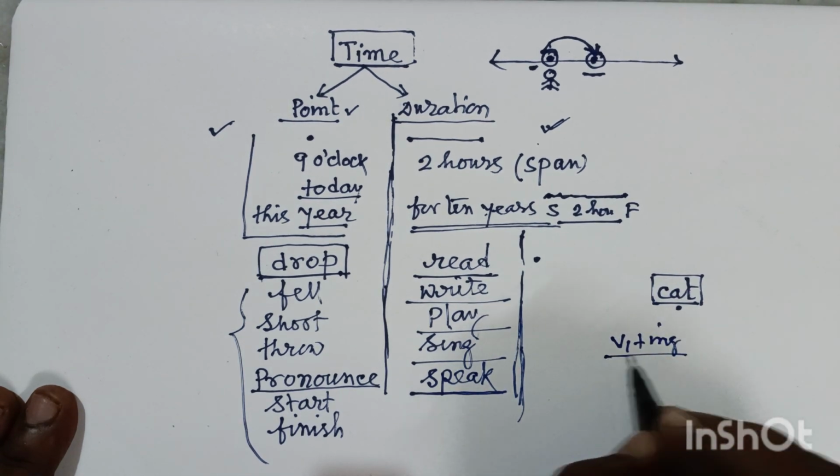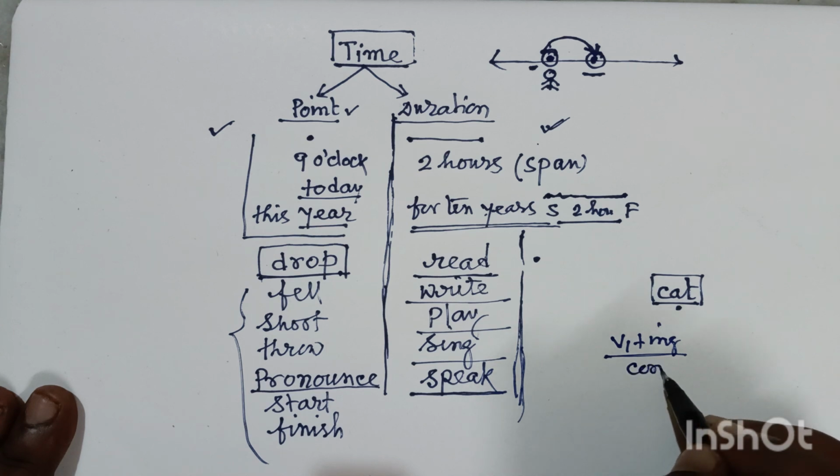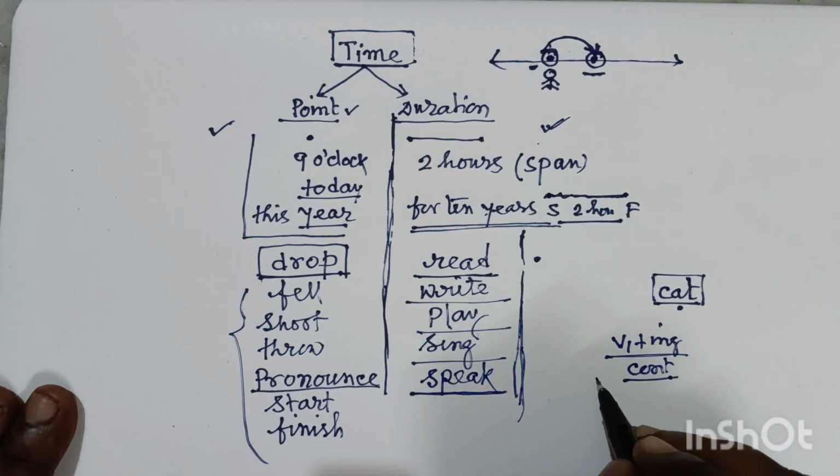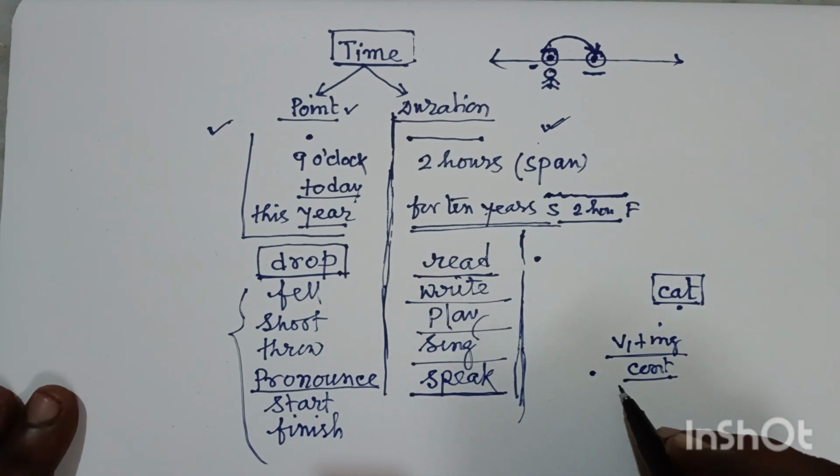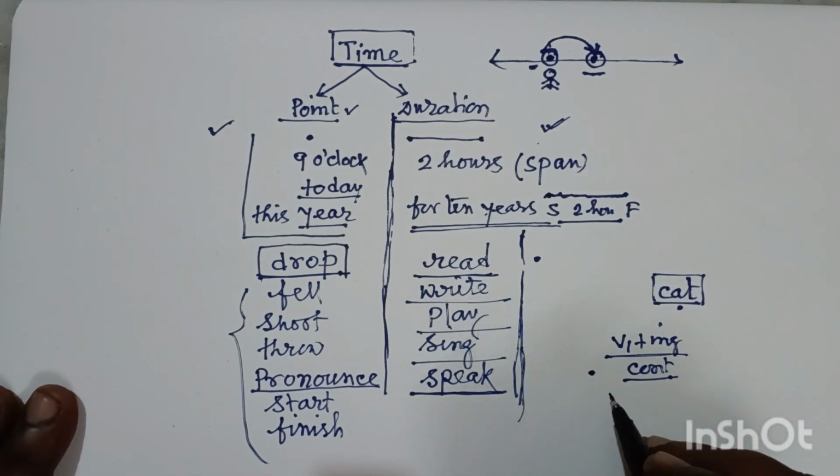Friends, because it is a continuing action, and a continuing action cannot be completed or done in a point. Friends, I think you can understand this.